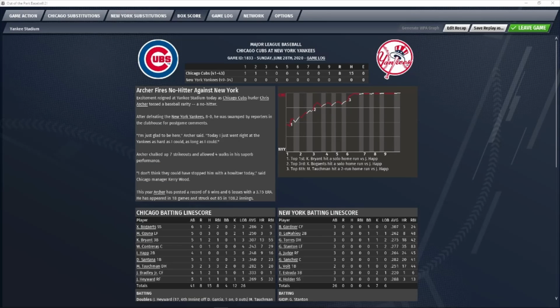So Chris Archer has thrown what I believe is the first no-hitter for a Cub since the Jake Arrieta no-hitter several years ago.